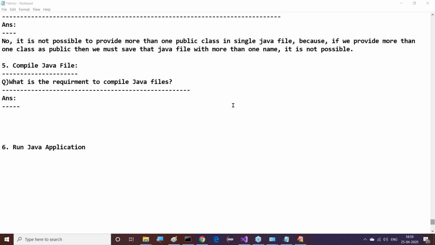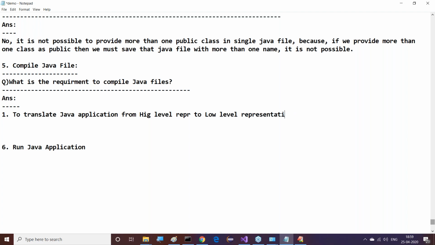Some people are saying, Hemlata: checking errors and converting to a dot class file. That's fine. After compilation of our Java file, we get a dot class file only. Source code to bytecode. That's okay, fine. Exactly, all of your answers are right. Good. There are two reasons why we are performing compilation. One is to translate the Java application from high level representation to low level representation.